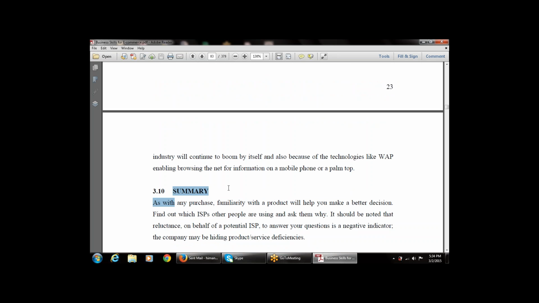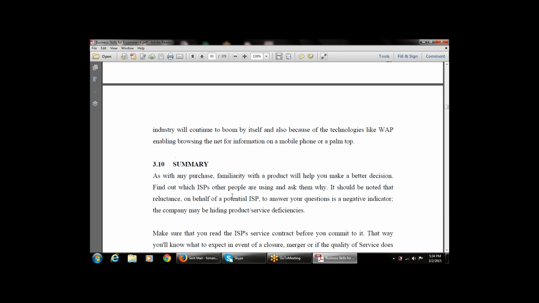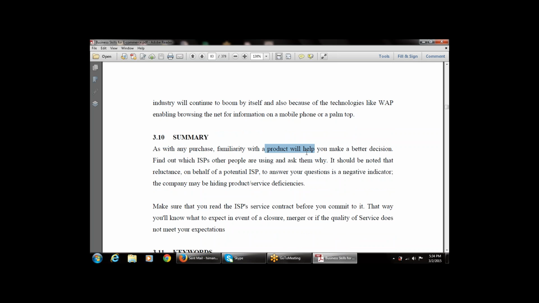Then the next topic is the summary. As with any purchase, familiarity with the product will help you make a better decision. Find out which ISPs other people are using, and ask them why they are using that type of ISP.